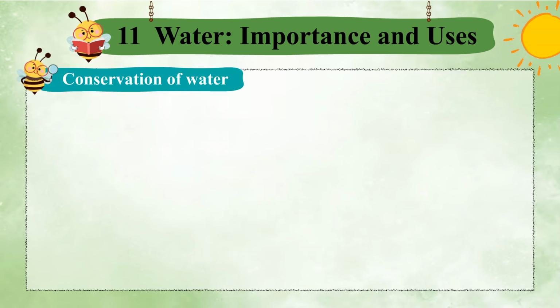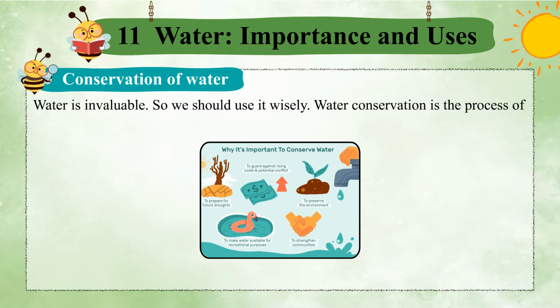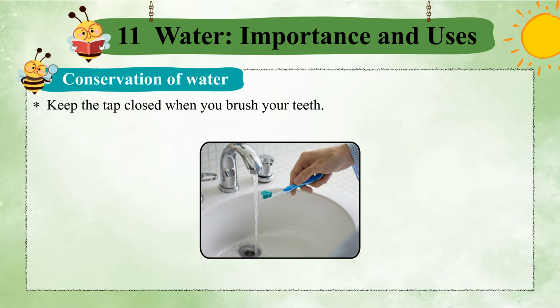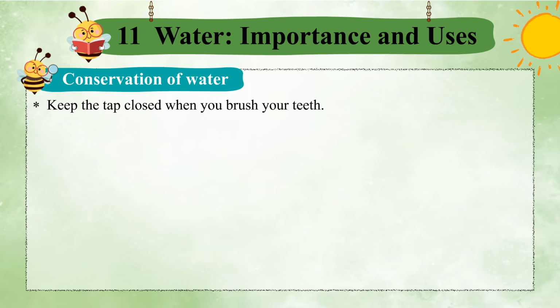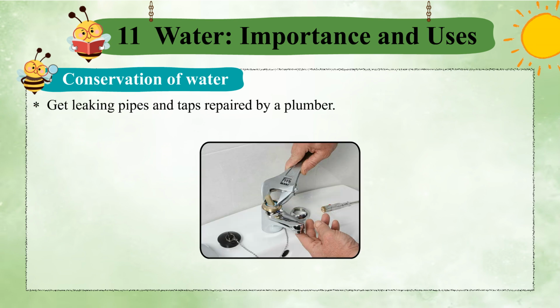Conservation of water. Water is invaluable, so we should use it wisely. Water conservation is the process of making use of water carefully. Here are some important ways in which we can do so. Keep the tap closed when you brush your teeth. Avoid taking a shower and use a bucket to take bath. Get leaking pipes and taps repaired by a plumber.